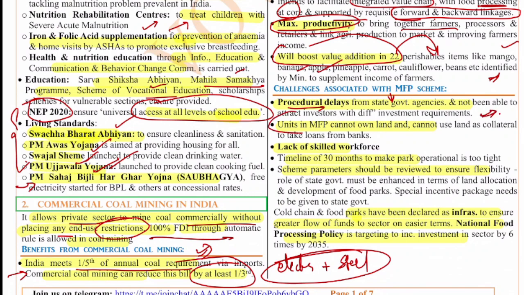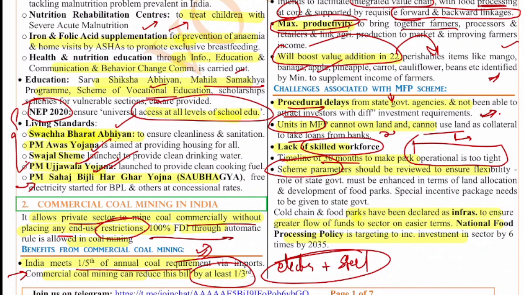Also, the units in these mega food parks cannot own land and cannot use land as collateral to take loans. So this is creating a major issue because they are not getting enough capital. And also lack of skilled workforce. The skilling is something which is very poor in India. So this is also impacting. The timeline of 30 months to make the park operational is too tight for the promoters. The scheme parameters should be revised to ensure flexibility, because without flexibility the companies will face a lot of difficulties.